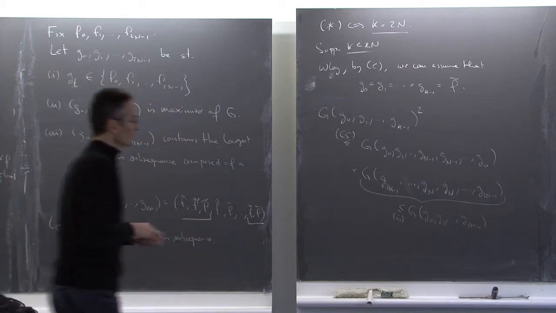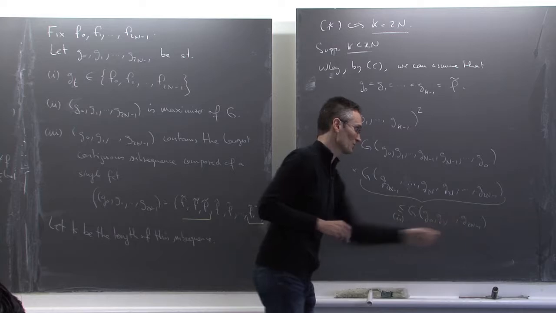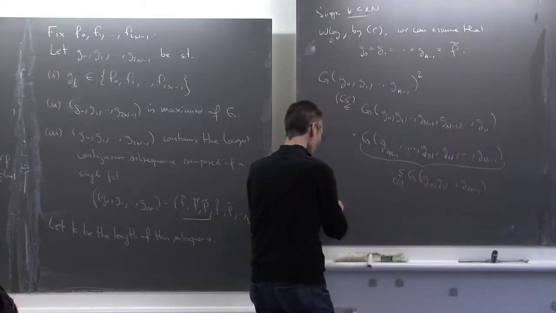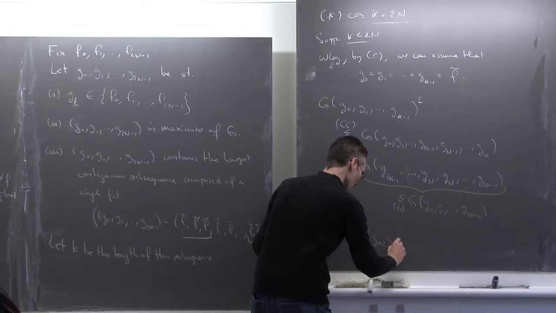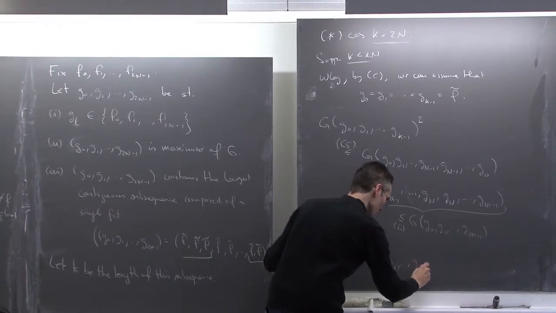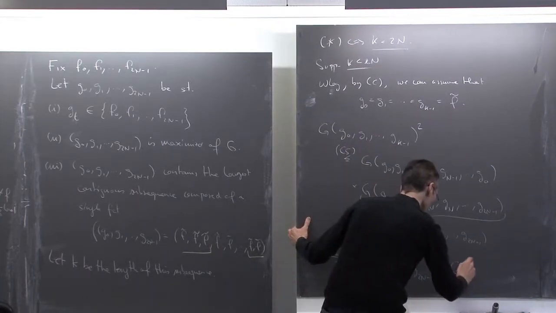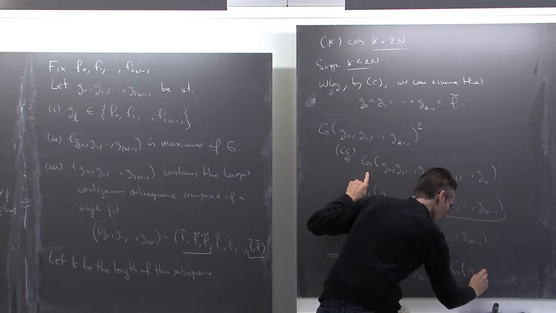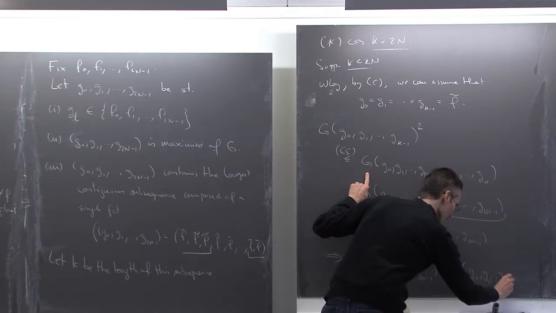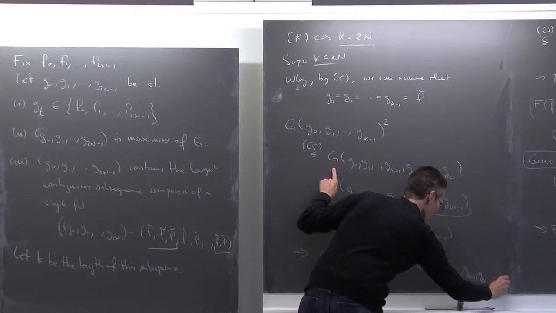But that means that now I divide on both sides by G of G0, G1, ..., G_{2n minus 1}, and I conclude that G of G0, ..., G_{2n minus 1} is smaller than G of G0, G1, ..., G_{n minus 1}, G_{n minus 1}, ..., G0.